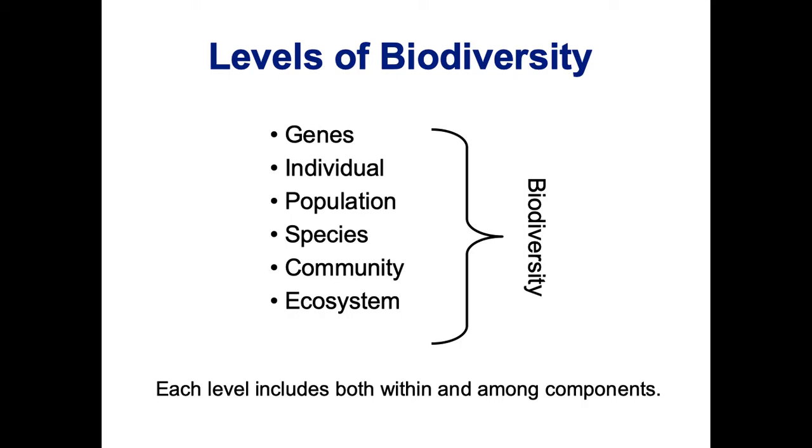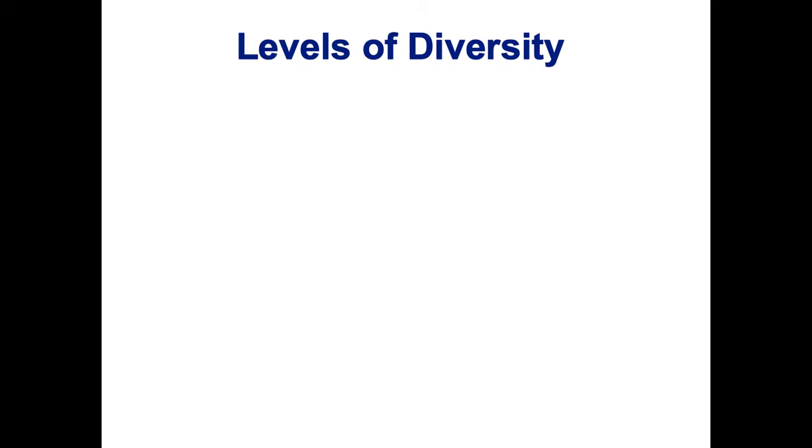I do want to highlight that the other things that aren't included in biodiversity are things like cells. We don't care about a diversity of cells, a diversity of tissues or organs or molecules. None of that's really included in biodiversity. It's really individuals, populations, species, communities, ecosystems, and then also genes.